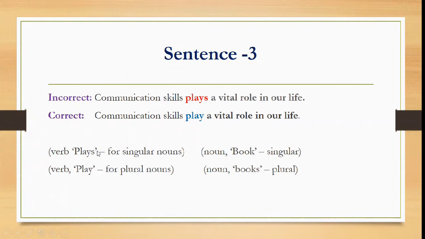If we add S to a verb, it is a singular verb and it is used for singular nouns. And if we do not have an S over here, it is used for plural nouns. So these two are opposite. For nouns, if we add S, it becomes plural. But if we add S to a verb, it becomes a singular verb. Right? So just remember it this way.